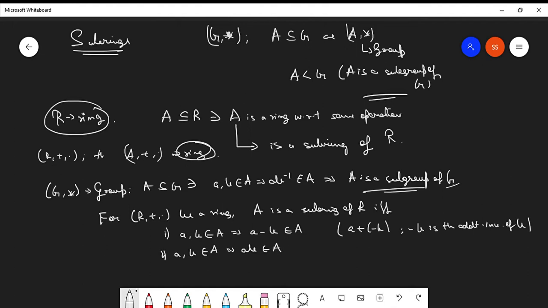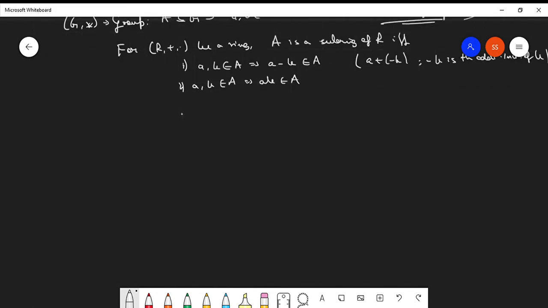Let us take an example. Suppose you have Z plus dot as a ring. What can you say about this particular subset nZ of Z, the multiples of n?